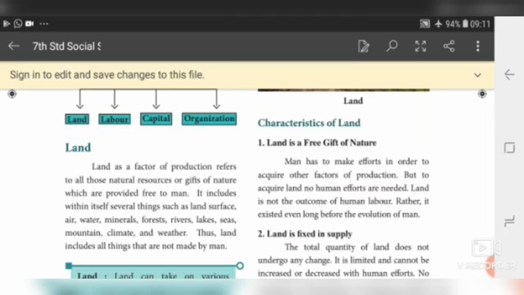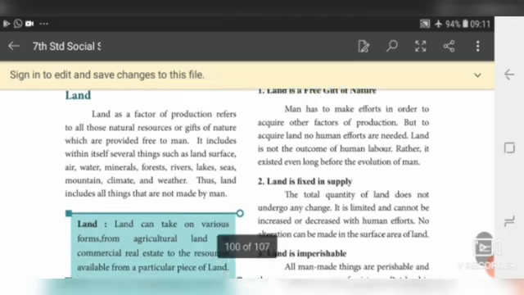But to acquire land, no human efforts are needed. To receive other factors, human effort is needed. But to get land, no human efforts are needed. Land is not the outcome of human labor, rather it already existed before the origin of human beings. Before the coming of human beings, there was land on the earth.